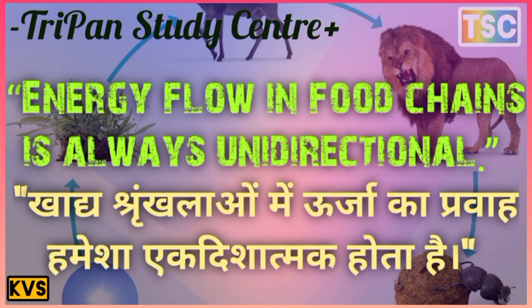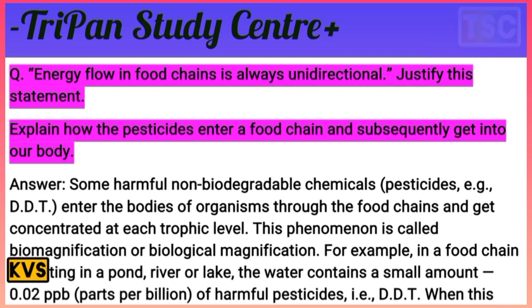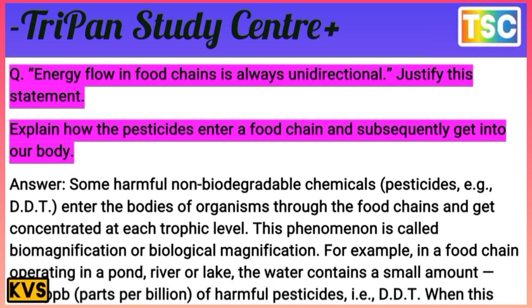Next question: Energy flow in a food chain is always unidirectional. Justify this statement. Another question: Explain how pesticides enter the food chain and subsequently get into our body.